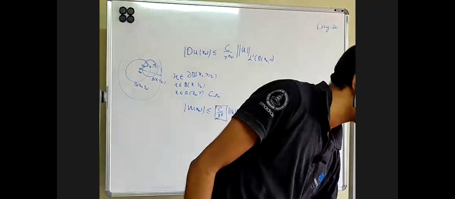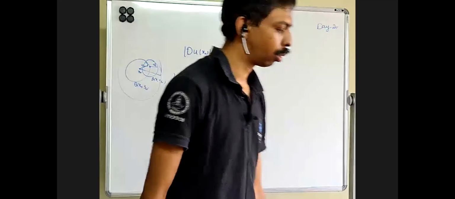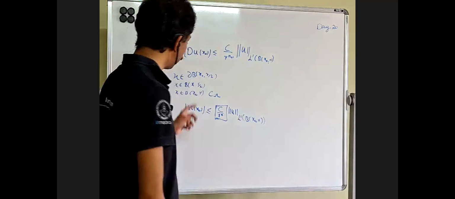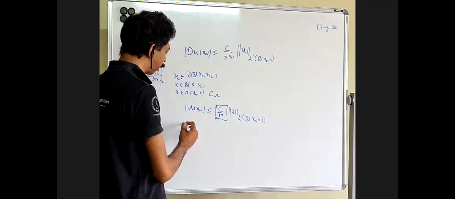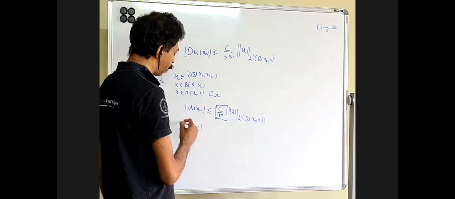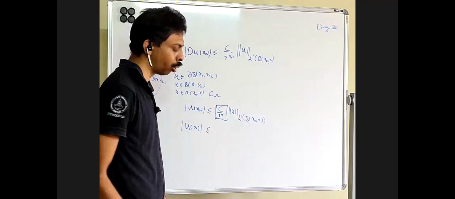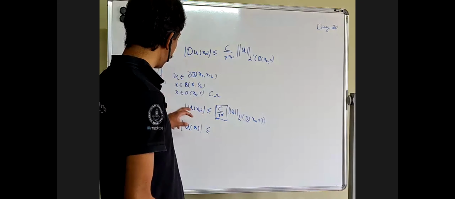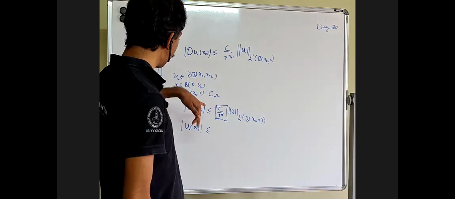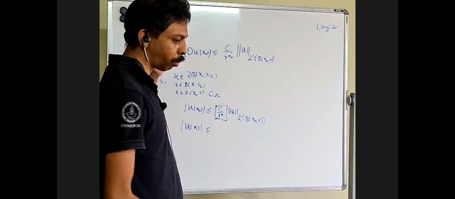Now what we have is u of x. Since this is true, for u of x it is going to be less than or equal to, the difference between this one and this one is that this has radius r power n, and this is going to have 2 times the radius.